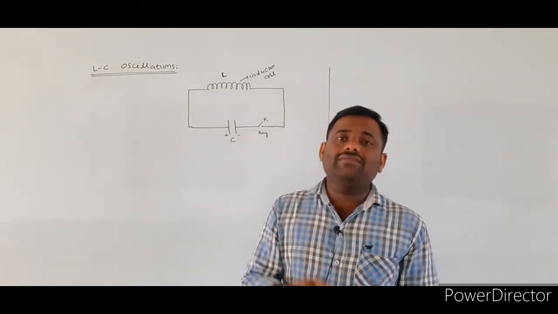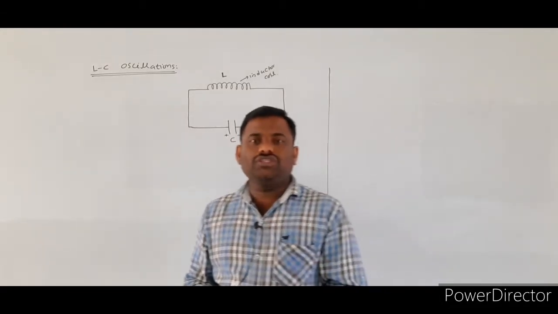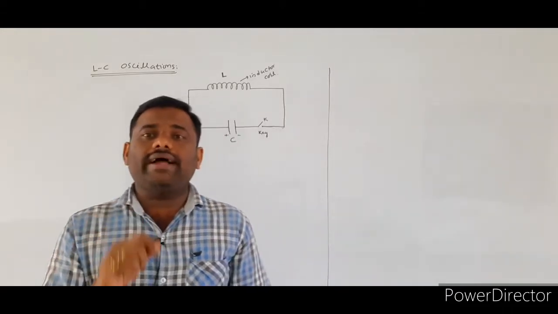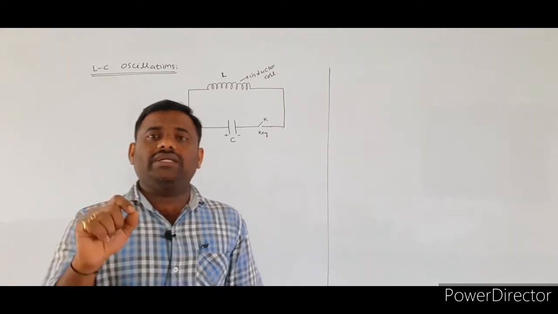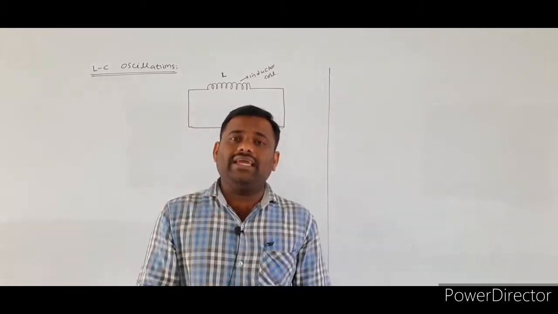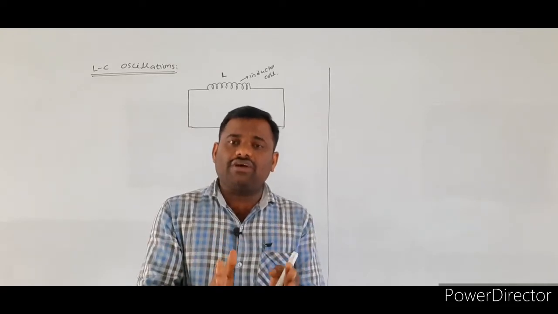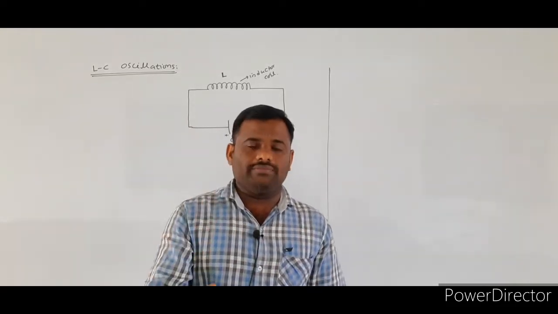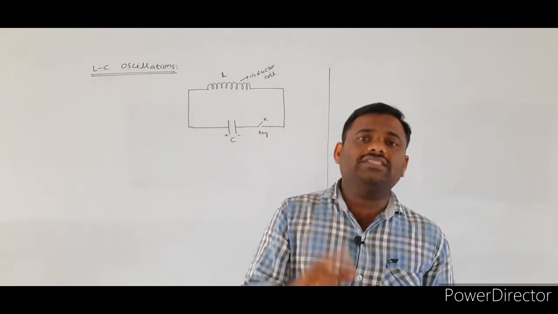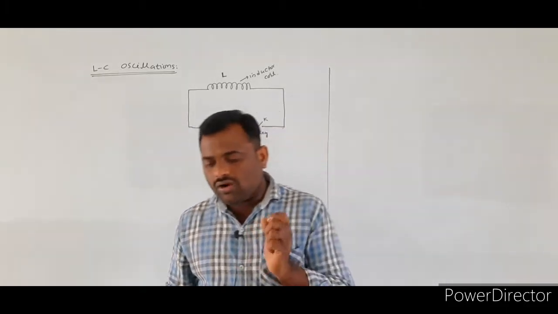If the same particle comes to the mean position, its kinetic energy value will be maximum and the potential energy value will be minimum. That means the energy is transferring from one form to another form. At any point, the total energy of the oscillating particle will be constant.